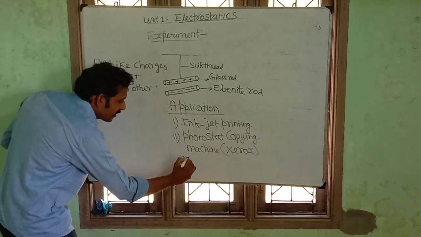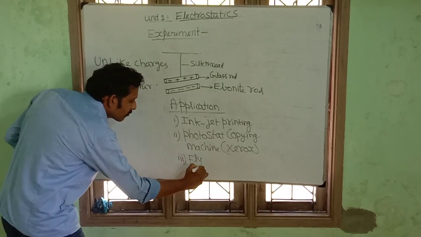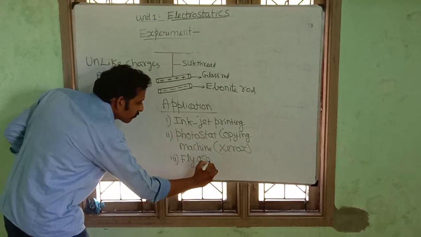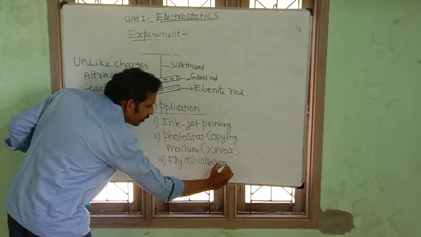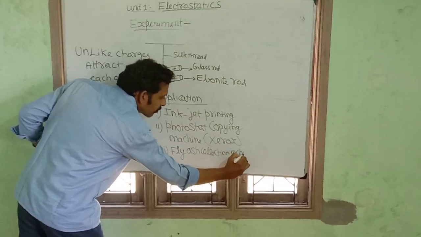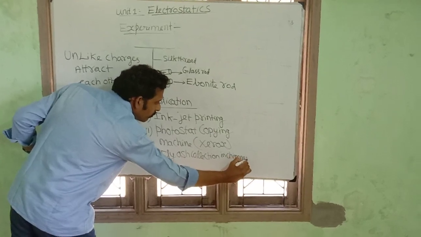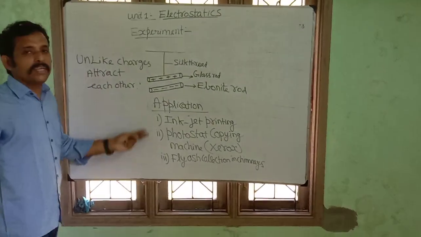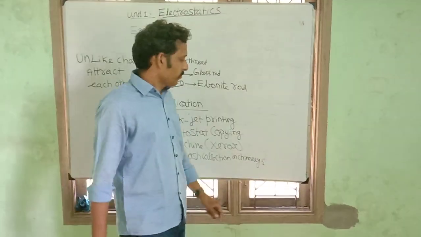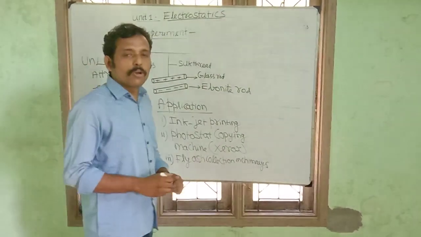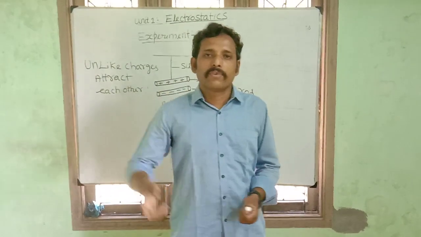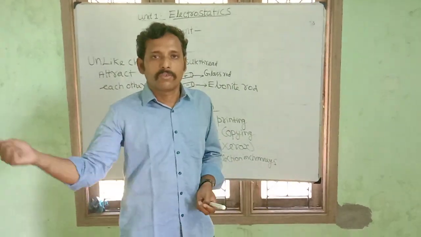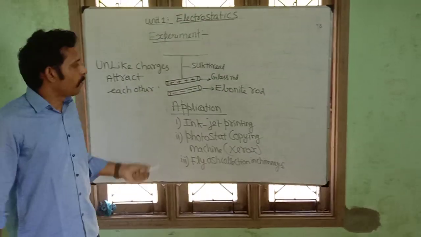Fly ash collection in chimneys. Like that we have many applications in day-to-day life. And also powder coating and electrostatic paint spray. For example, if you want to paint a car, apply it. These are the applications.